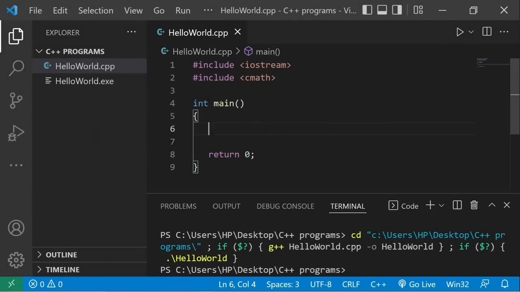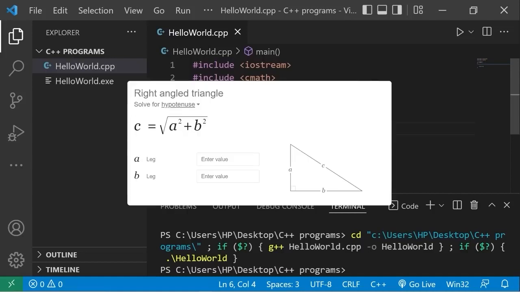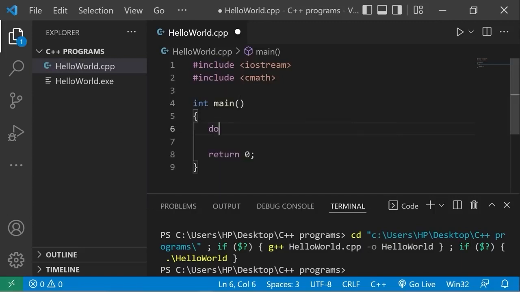Okay, everybody, this is going to be a practice project to calculate the hypotenuse of a right triangle, which we can find with this formula. c equals the square root of a squared plus b squared. We'll begin by declaring our variables.